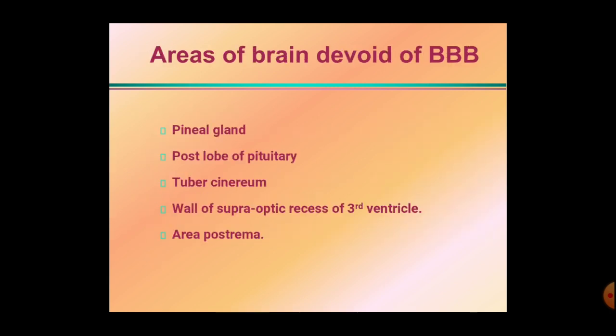Now these are the areas devoid of the blood-brain barrier: the pineal gland, posterior lobe of the pituitary, the tuber cinereum, wall of the supraoptic recesses of the third ventricle, and the area postrema.